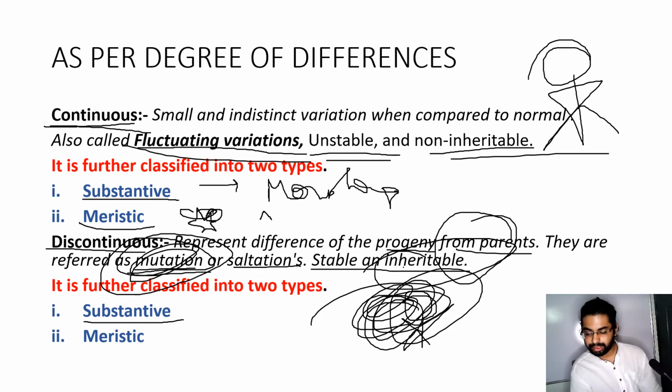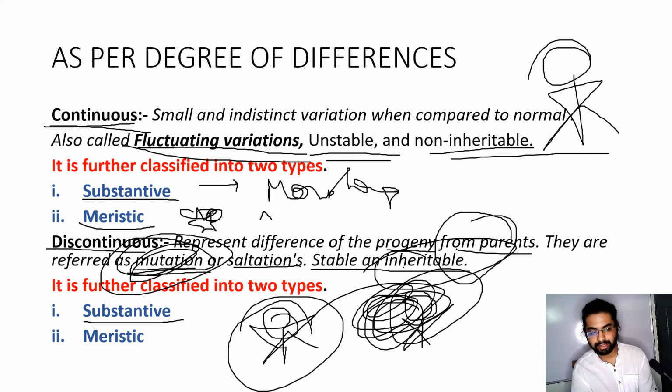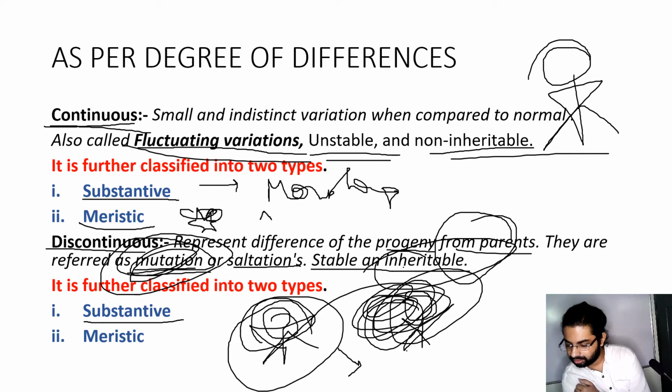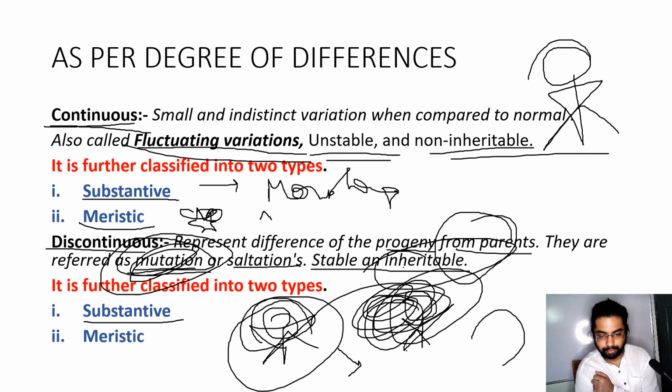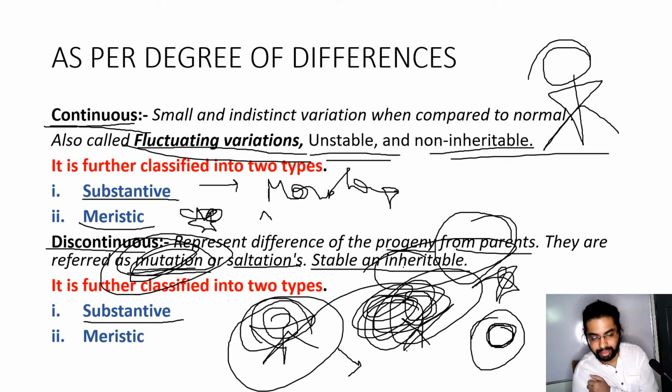So if there is a mutation in the chromosomes of the father, this mutation will bring some permanent change in the offspring or the children, like hairless varieties of dogs and cats, baldness. We find baldness in some children of the parent because the father was a bald person. Okay, color of the hair. So this is substantive discontinuous degree of difference.